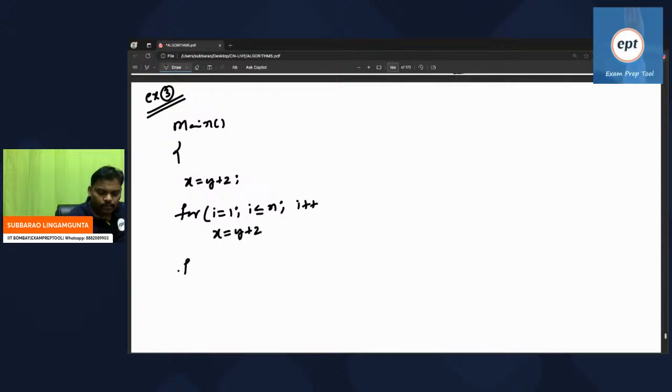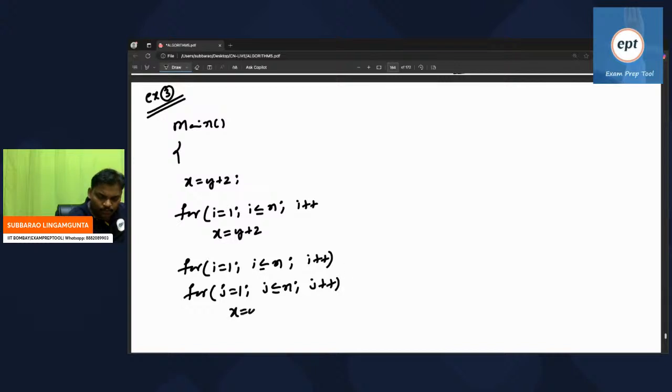Next one: for i is equal to 1, i less than or equal to n, i plus plus, for j is equal to 1, j less than or equal to n, j plus plus: x is equal to y plus z.